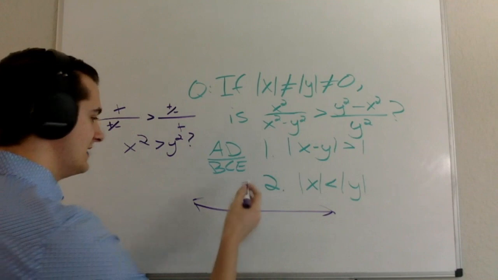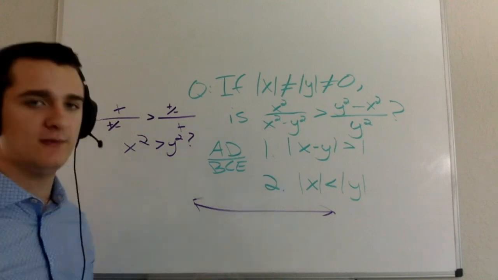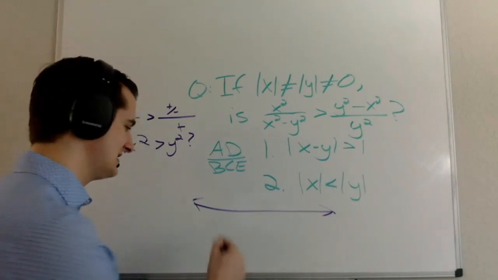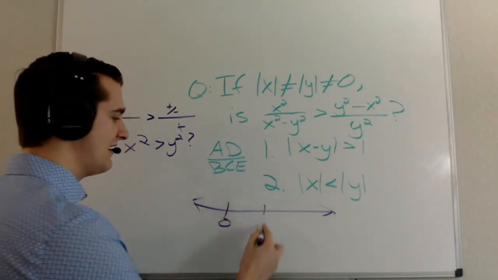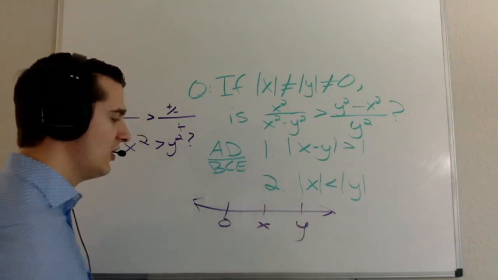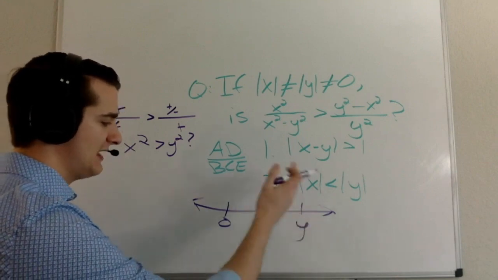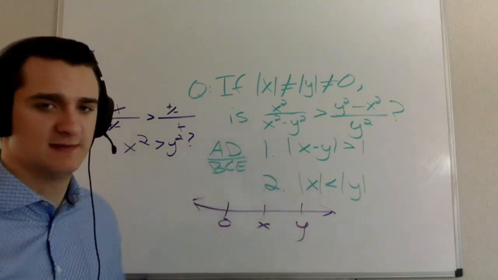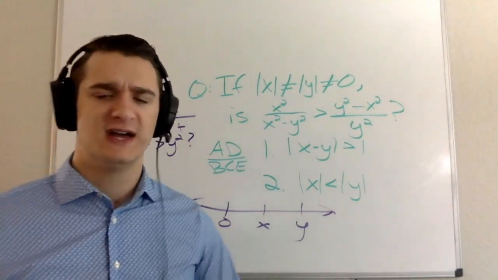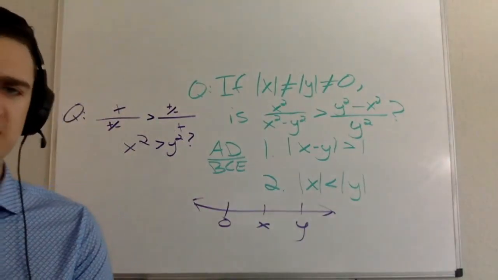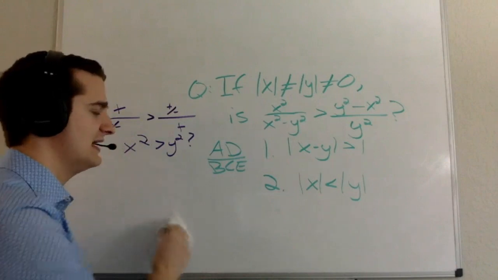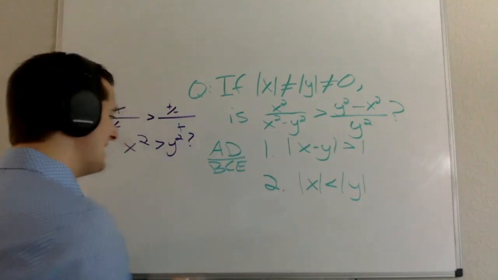But just because the distance between x and y on a number line is greater than 1 doesn't necessarily mean much. Not that I would necessarily want you to go down this route, because you get kind of close to testing cases here. But you could have x here and y here, in which case y squared is going to be greater, or you could have the reverse: x here and y there, in which case x squared is going to be greater. So I'm not going to get an answer to my pushed question here, and this isn't going to provide me sufficient information to answer the question. With that in mind, I can eliminate A and D.